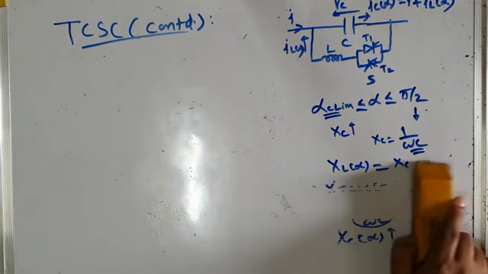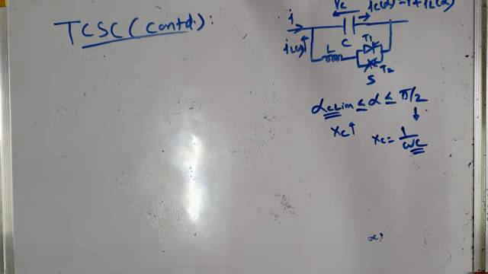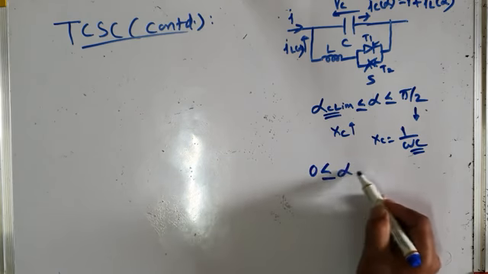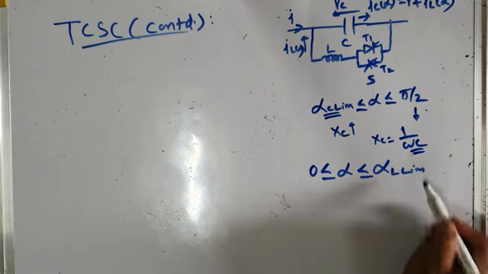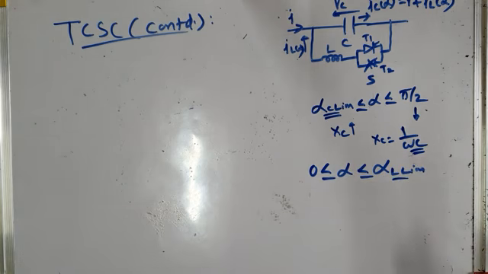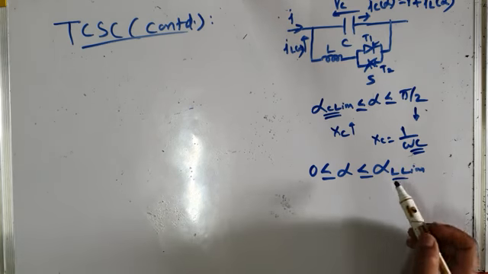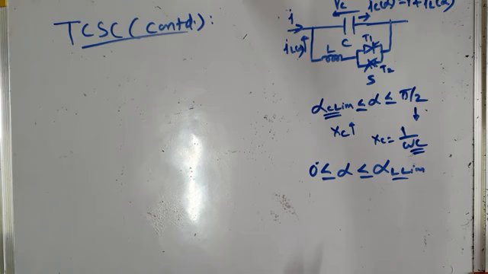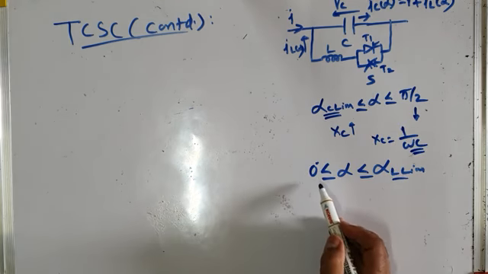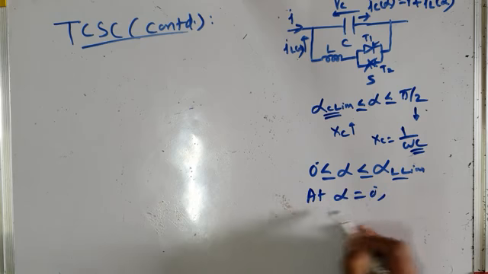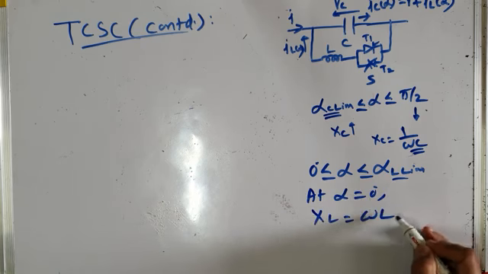And then I also told you that there is a range of delay angle in which your TCSC behaves as an inductive reactance. It operates in the inductive region, and that range is 0 less than or equal to alpha less than or equal to alpha L lim. As soon as your alpha reaches alpha L lim, your TCSC reactance is maximum, and it is inductive reactance. And as you decrease alpha from alpha L lim towards 0, because 0 is the minimum delay angle of your TCR, then at alpha equal to 0 degree the inductive reactance is equal to omega L. It's the minimum inductive reactance.